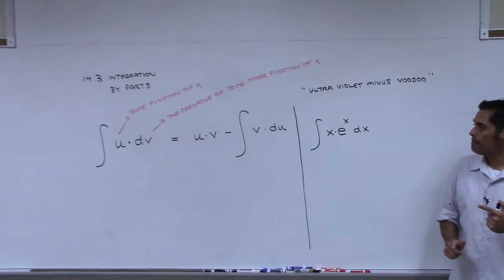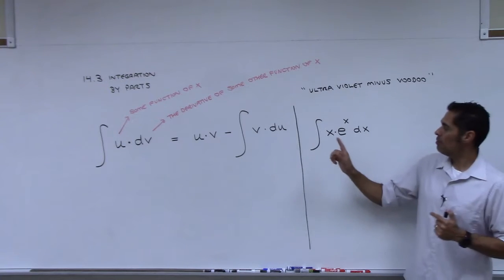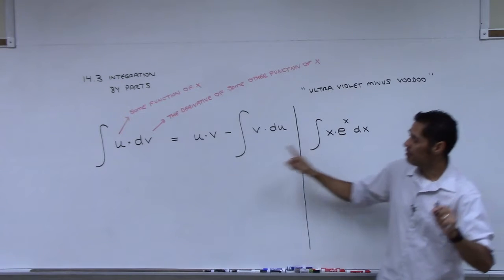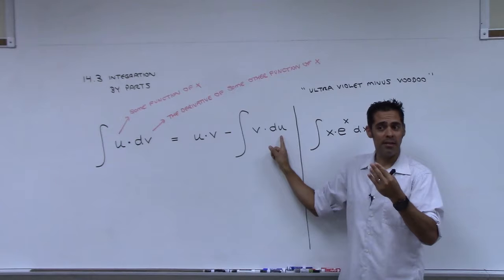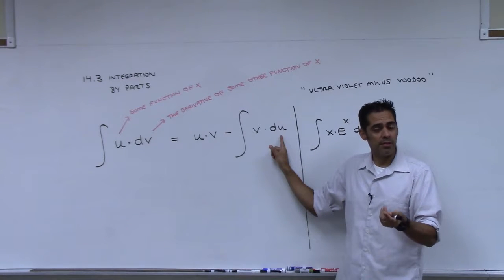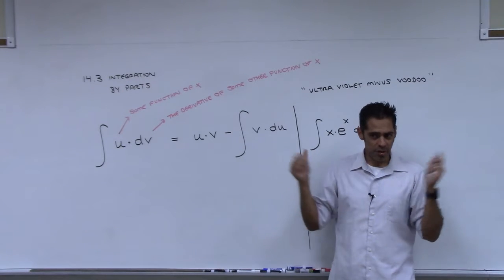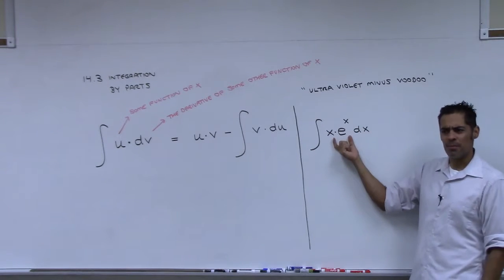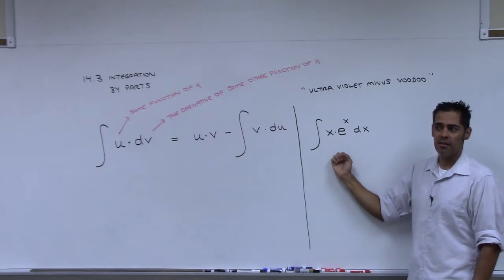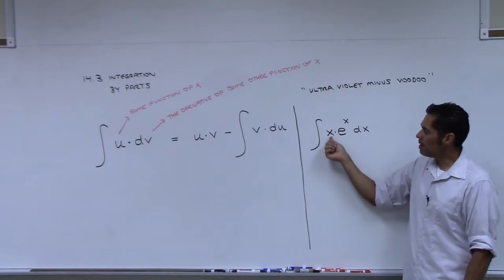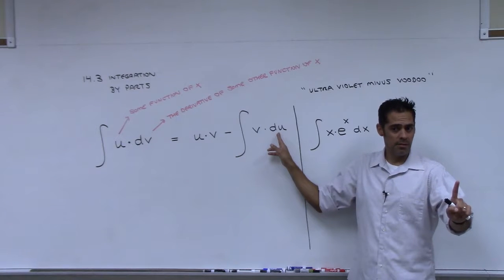Because it would multiply by the derivative of x, which is just 1, so it turns into e to the x. Okay, so if I pick my u to be x here, right? What happens to it in the new integral? It's its derivative, right? And what's the derivative of x? 1. So in the new integral, the x is gone. Do you see that? That's a good thing. Because isn't that what's kind of causing the problem here? Like if it was e to the x by itself, we could do it. But because the x is there, it's trouble.